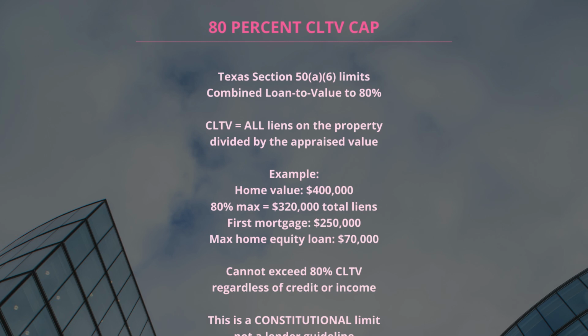The Texas Constitution limits all liens combined, first mortgage plus HELOC plus home equity loan, to a maximum of 80% of the homestead's fair market value. This is a hard constitutional cap with no exceptions. Example, home worth $500,000. 80% equals $400,000 maximum total liens. If the first mortgage balance is $380,000, the maximum home equity loan is $20,000. If the first mortgage equals $400,000 exactly, maximum HELOC equals 0. No borrowable equity under Texas rules.